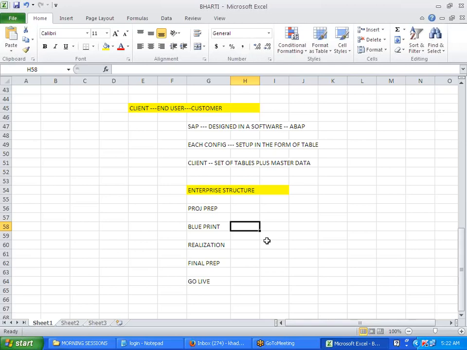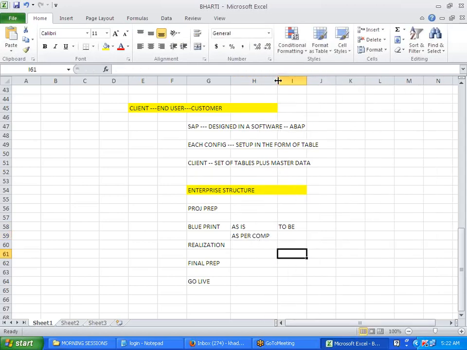Based on that you will prepare two documents. One is an as-is document, another one is a to-be documentation. As-is is as per the company, whatever it is, how the company is operating, you'll put in this documentation. To-be is related to how you will fit this in SAP.